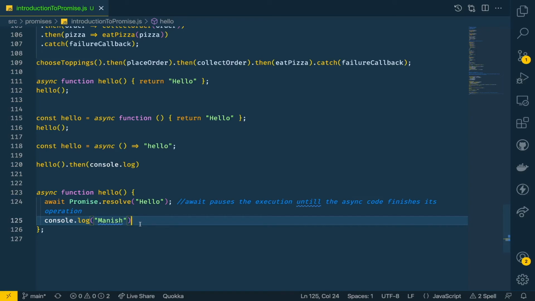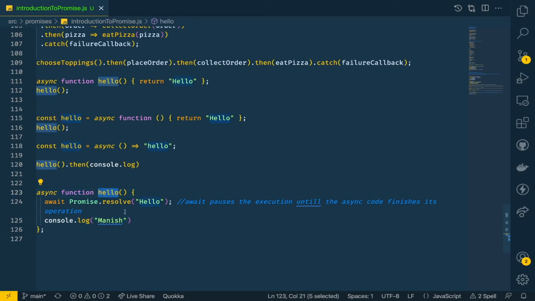But actually the async code is there and it's working as expected. It's just written in a way that gives us the look of synchronous code, but everything is working as it should, in the asynchronous way only. Only thing is it looks like it is getting executed in a synchronous way.